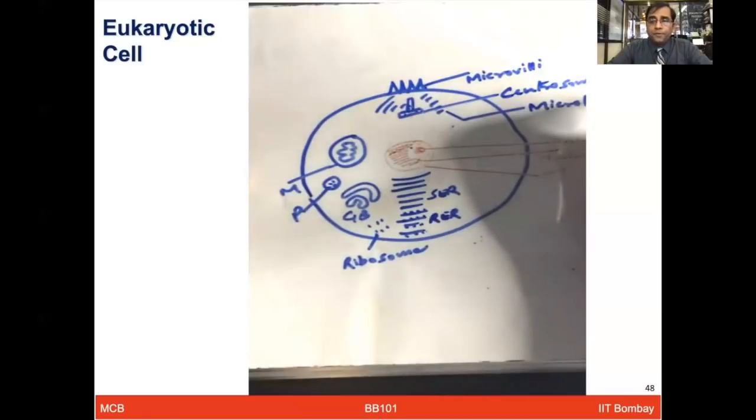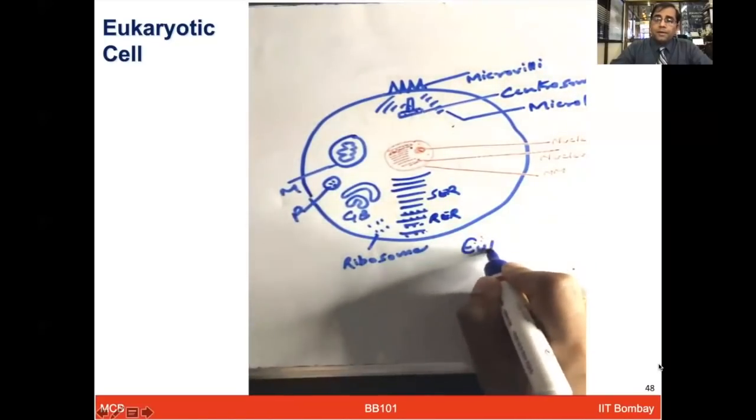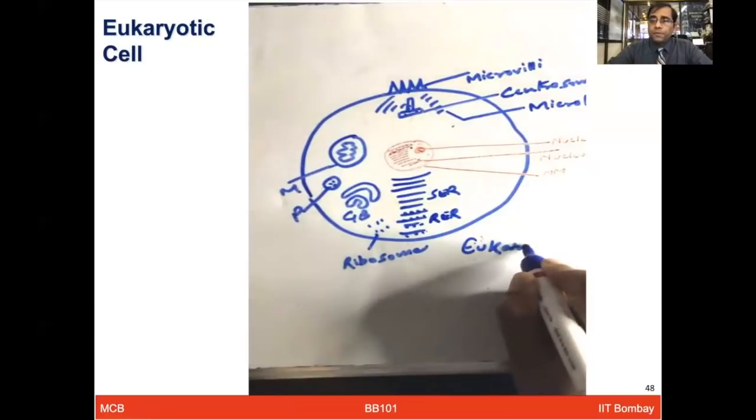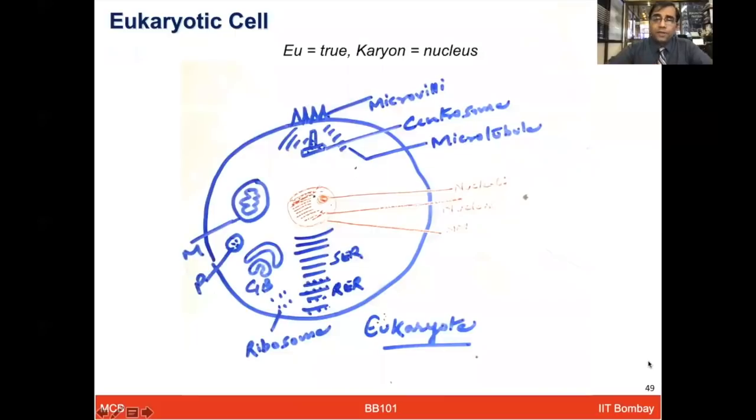So that makes them different from prokaryotic cells. I'll talk about each one of these organelles in some more detail, one by one, and what their functions are.